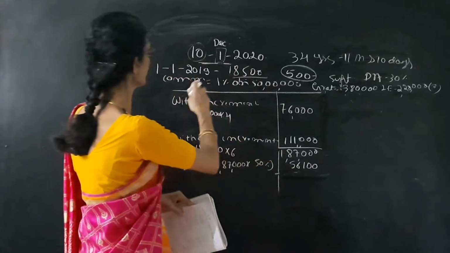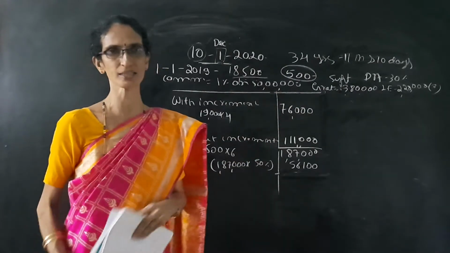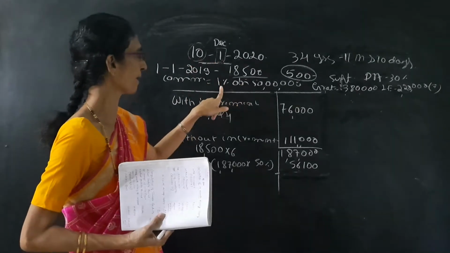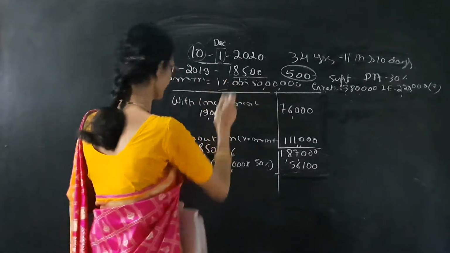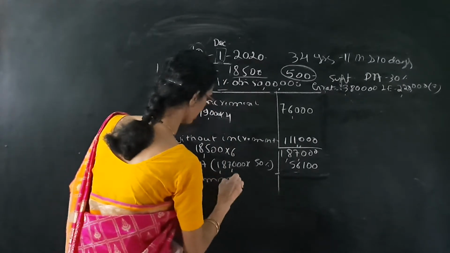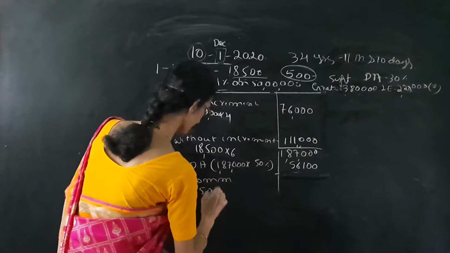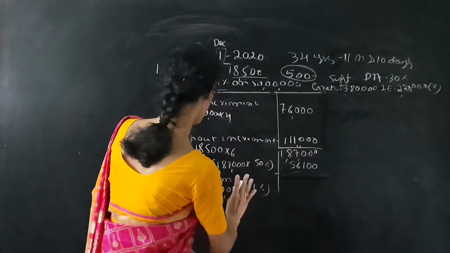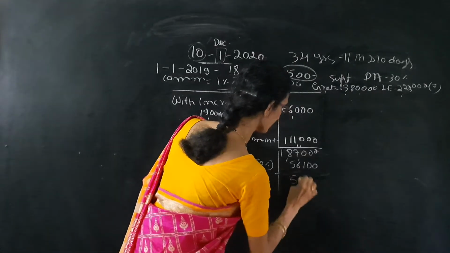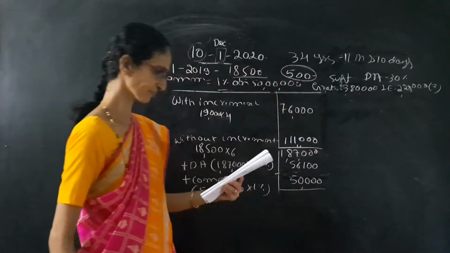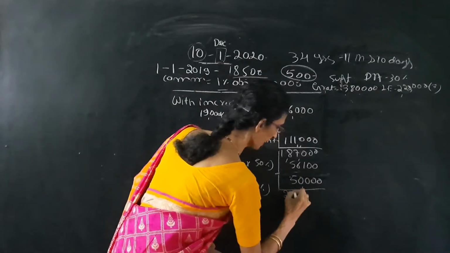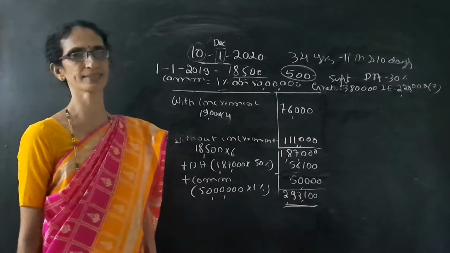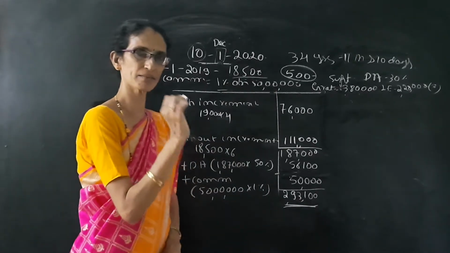Once again, it is given commission 1% on 50 lakhs. If the percentage of commission is given, then we have to take the percentage of commission. So here 1% is given, so we have to add the commission. Within brackets, commission is 50 lakhs into 1%, that means 50,000. So the total 10 months salary is 2,93,100.